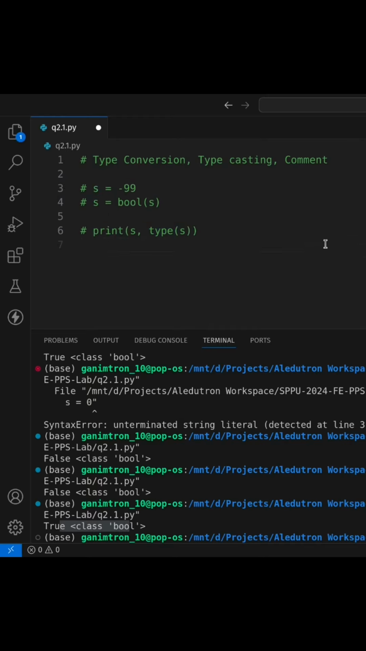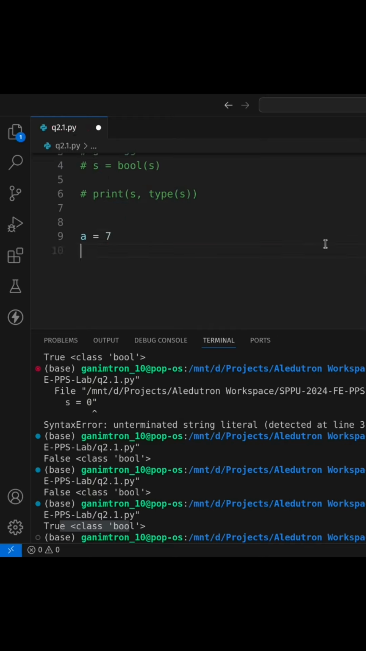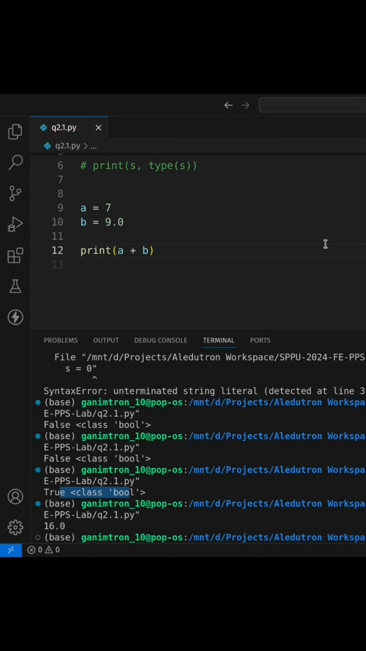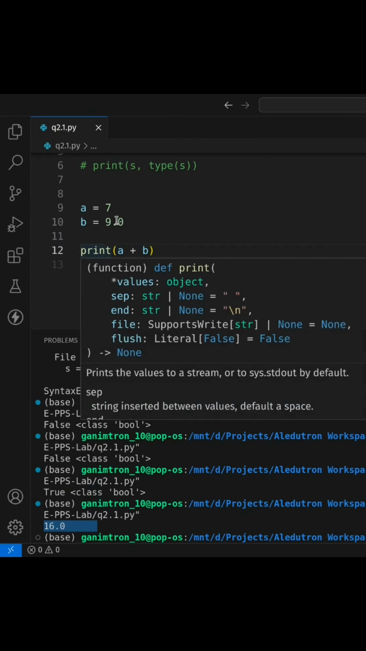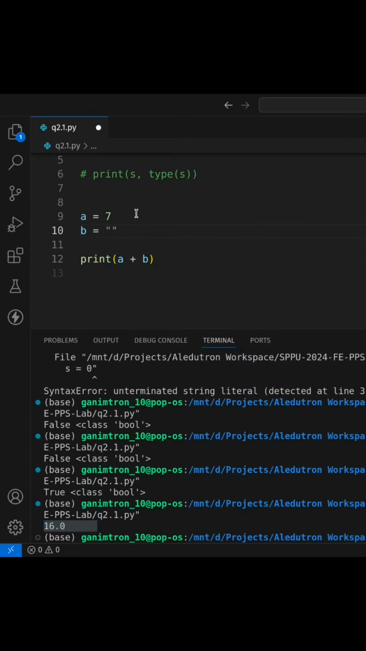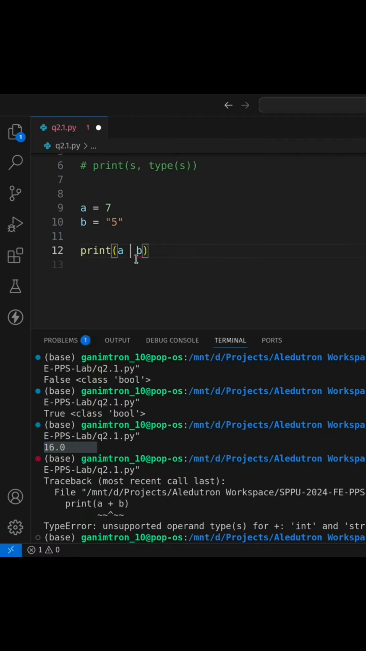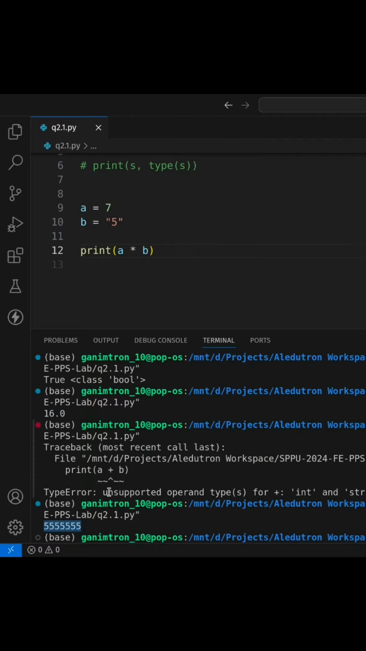How does type conversion work? Maybe I can give a quick example. So a is 7, b is 9.0, which is a float. Now when I do a plus b, it would return a float, not an int. But let's say I do a string, and this would give an error, plus will give an error. But if I multiply, so now you can see it is 7 times 5. So basically this string is repeated whenever we multiply.